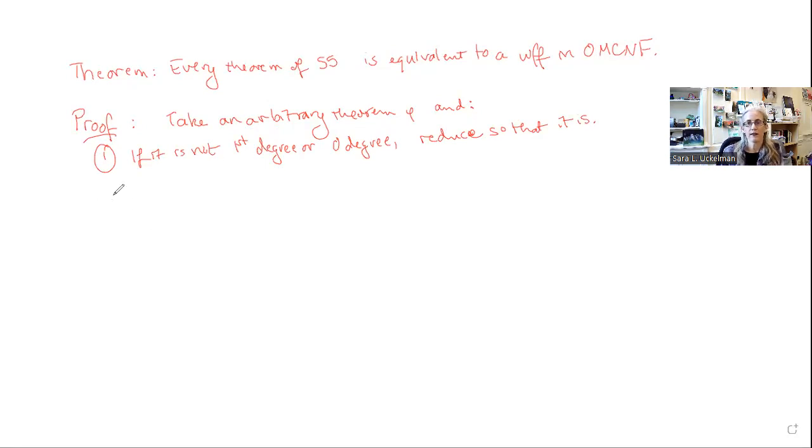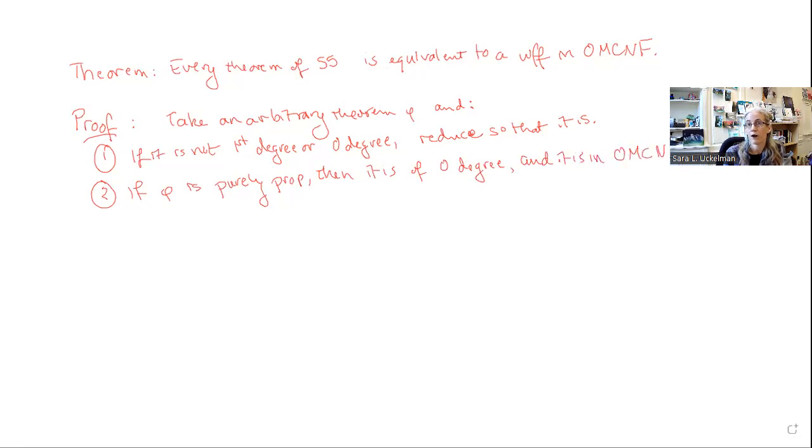Now, we've got something that is either first degree or 0 degree. So let's look at the different possibilities. If phi is purely propositional, then it is of 0 degree, so it has no modal operators, and it is in ordered modal conjunctive normal form by definition, because it's just the purely propositional part that is the conjunct.